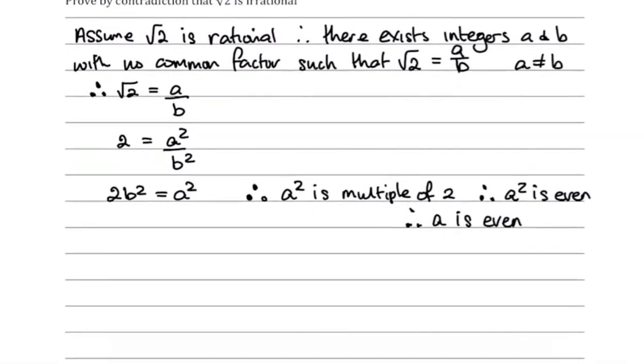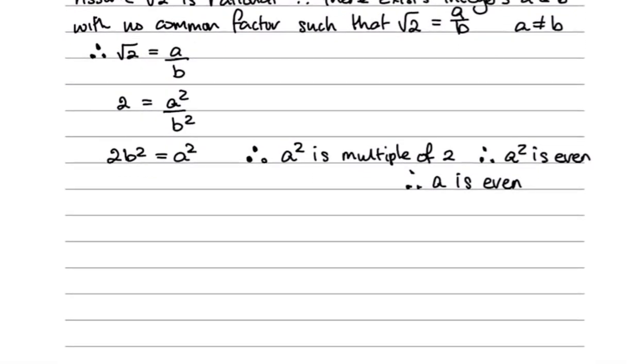Right, so we're just going to go a bit further now. If A is even, I'm basing this on this statement here, then I can represent A as 2 times K, where K, of course, is an integer.